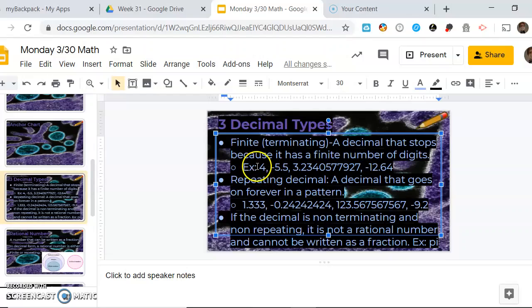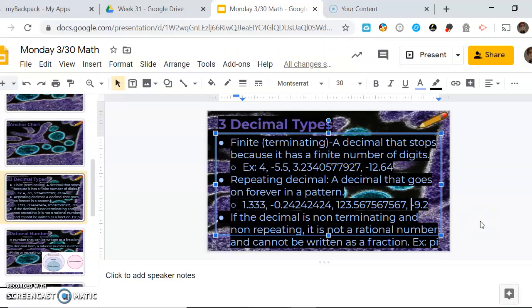This is finite because it's technically 4.0. Okay? Negative numbers can be finite as well. A repeating decimal is just what it sounds like. It's a decimal that goes on forever, but it's in a pattern. This pattern could be one number long, just a whole bunch of 3s. It could be 2 numbers long, 2, 4, 2, 4, 2, 4, 2, 4. Here it's 3 numbers long.